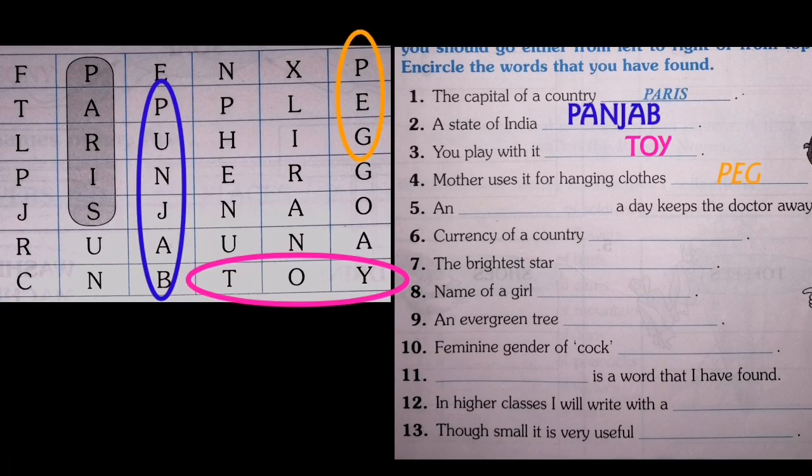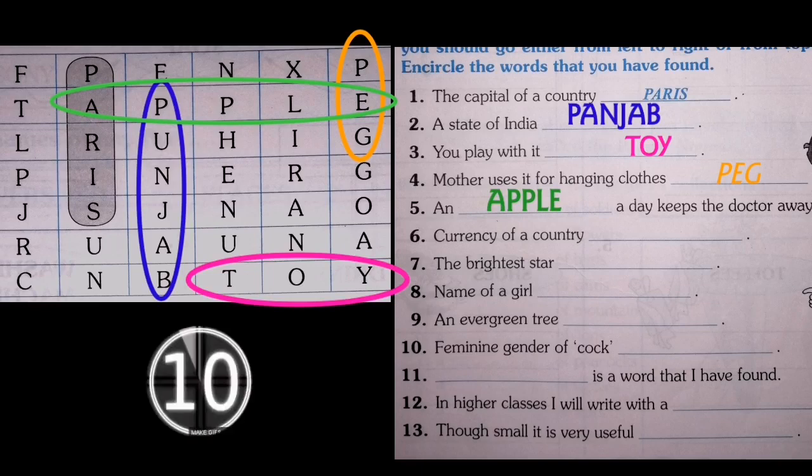Next question. An dash a day keeps the doctor away. Very simple. Find the answer. What's the answer? An apple a day keeps the doctor away. Sixth question. Currency of a country.